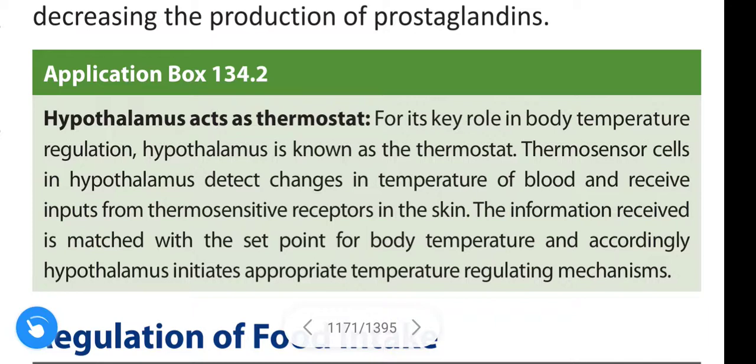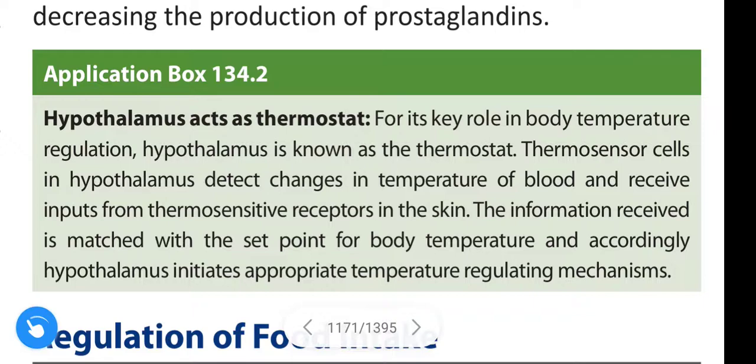Here we have to note one point. We all know that antipyretics decrease the body temperature, that is, they decrease the fever of our body. How does it do this? It does so by decreasing the production of prostaglandins.